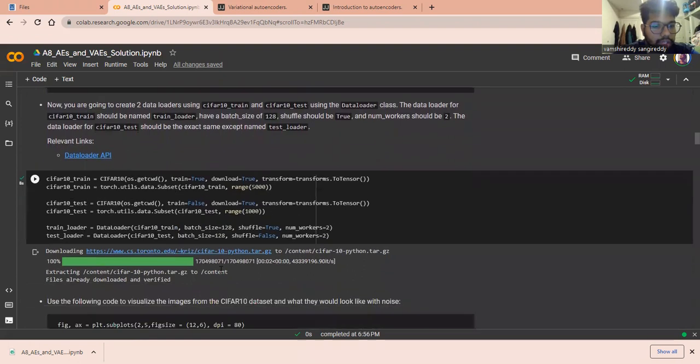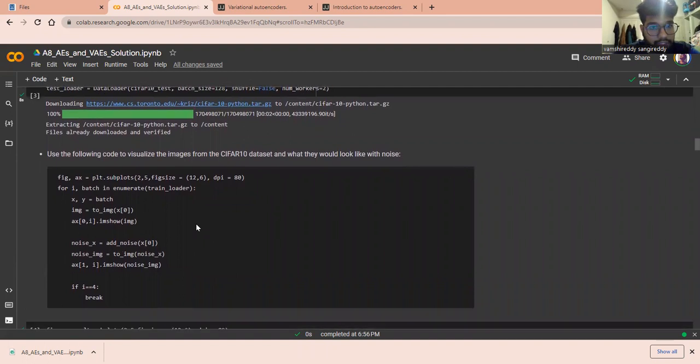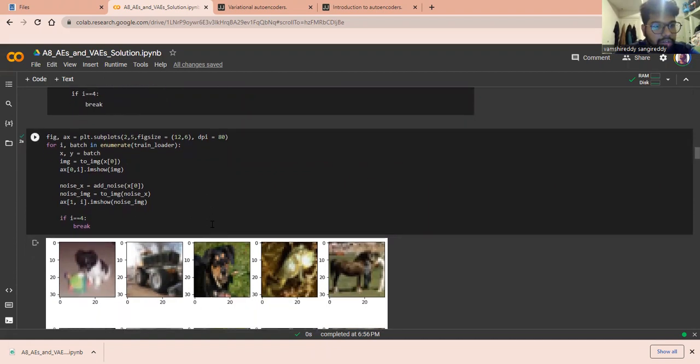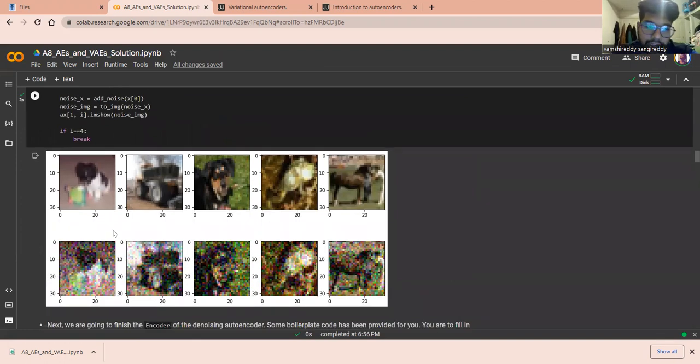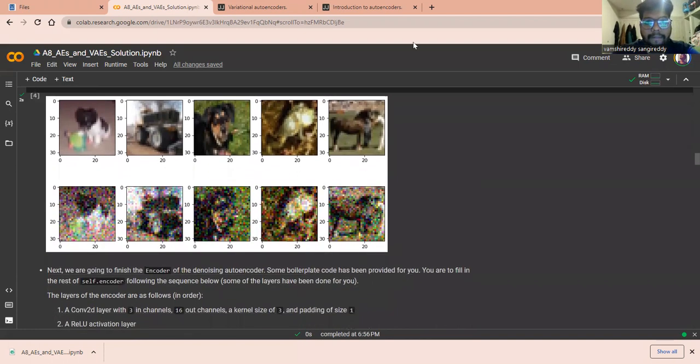After loading, we are going to visualize the CIFAR10 dataset. We just need to plot the dataset, and here we got the noisy dataset. We need to denoise it using an autoencoder.